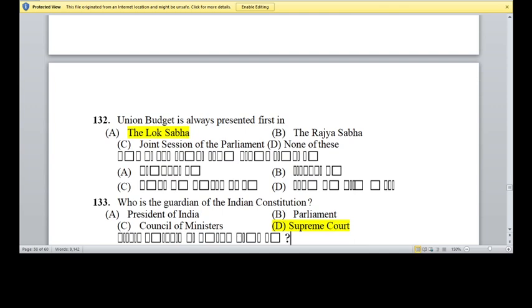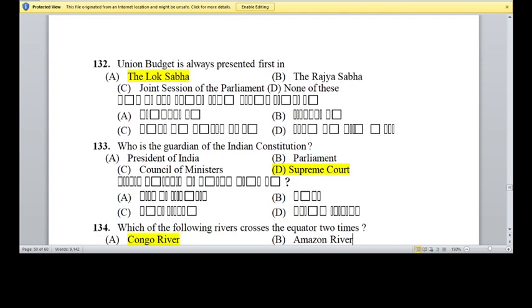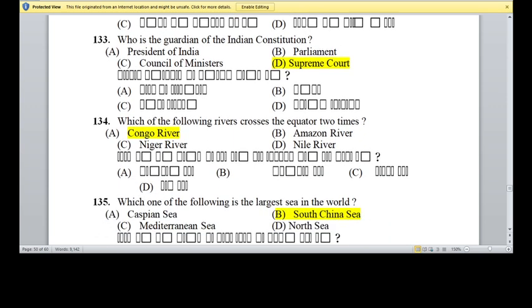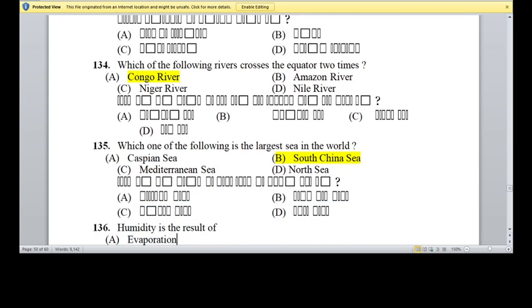Question 132. Union budget is always presented first in? Option A, Lok Sabha is the right answer. Question 133. Who is the guardian of Indian Constitution? Option D, Supreme Court is the right answer. Question 134. Which of following rivers crosses the equator 2 times? Congo River. Option A is the right answer.